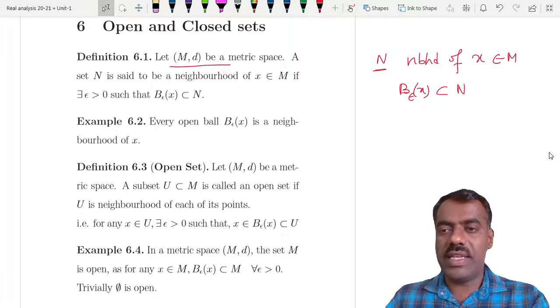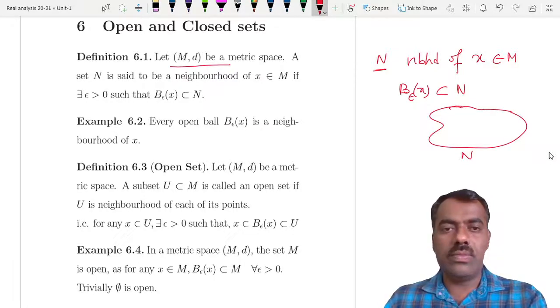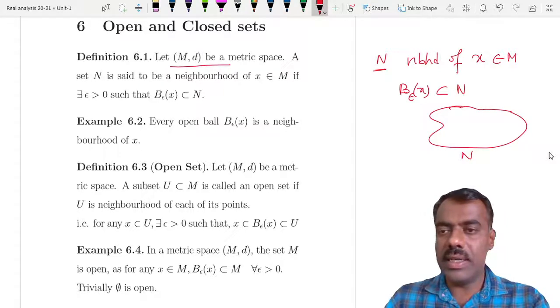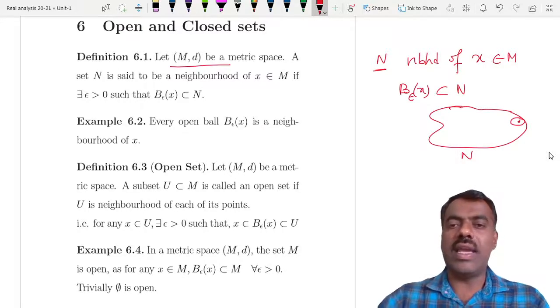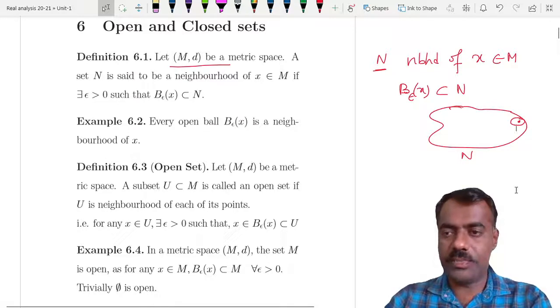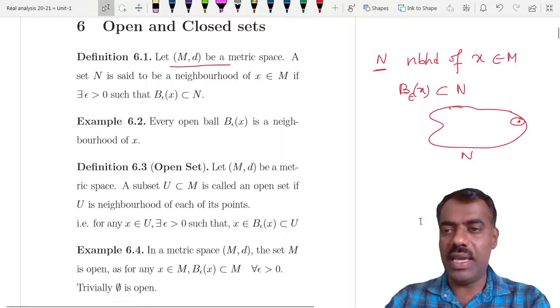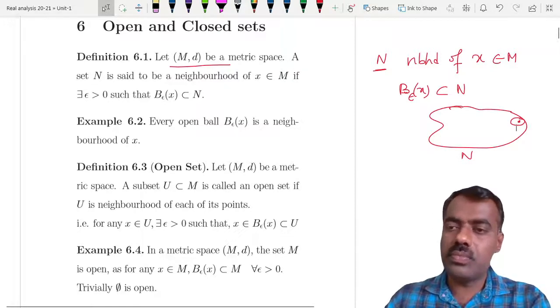So suppose this is a set N, and x is very near to it, such that a ball around x is completely contained in that N. Then we say that it is a neighborhood of x. So if you observe, x should be in that N, right? Because B(x) always contains x.